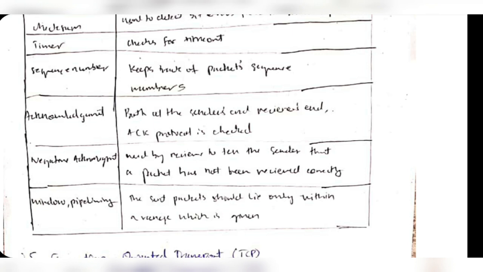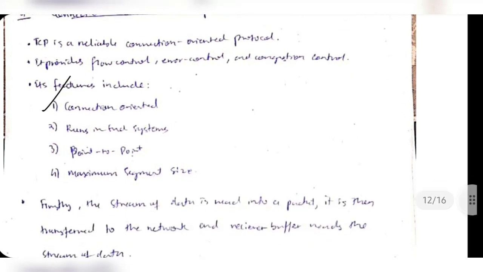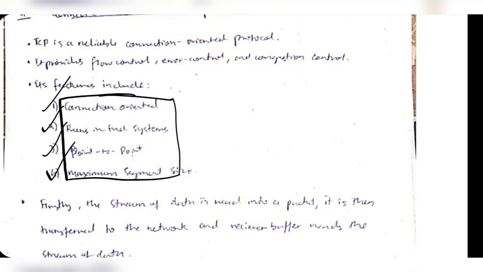Okay, so till now we have discussed unreliable and reliable data transfer. We are more interested in reliable data transfer, so let's explore it further. We have connection oriented transport. In this we'll be looking at some concepts in detail about reliable data transfer. So reliable data transfer provides flow control, error control, and congestion control. What do these terms mean? Let's see. Here we have connection oriented, runs in end systems, point to point protocol, maximum segment size. So these features ensure that the data is transferred reliably.